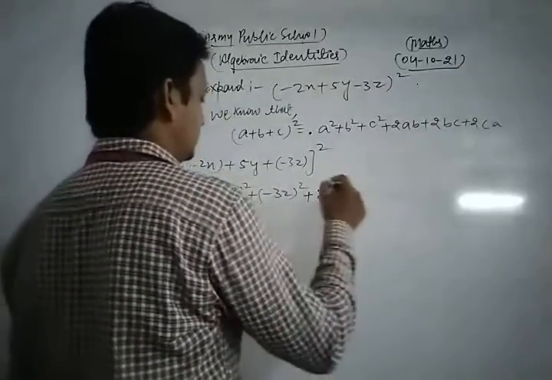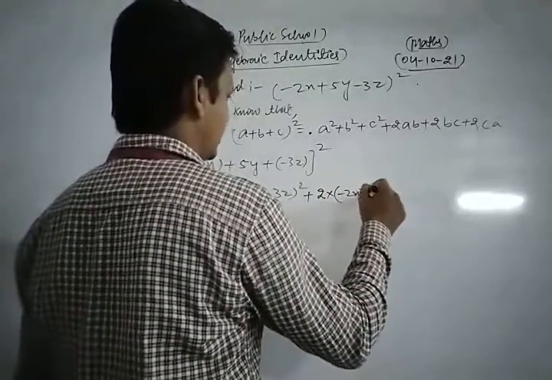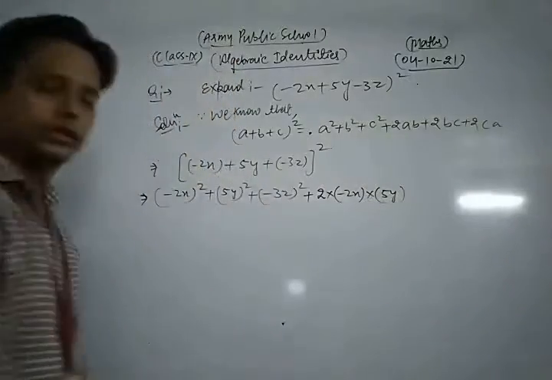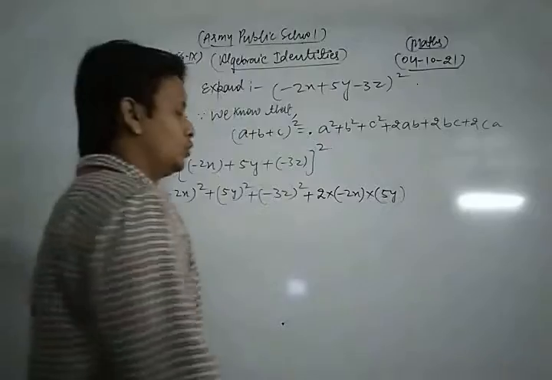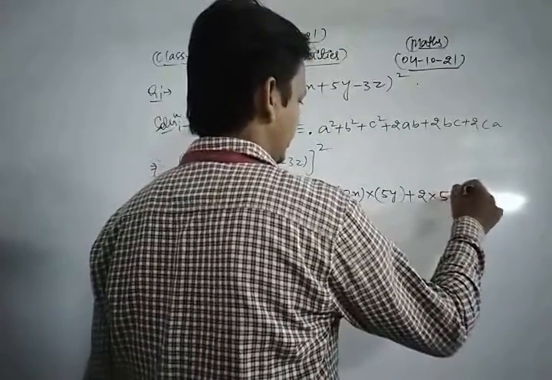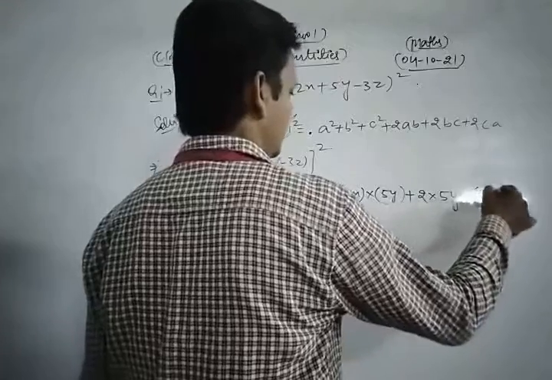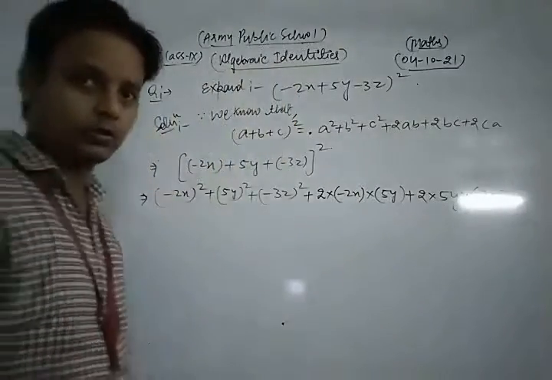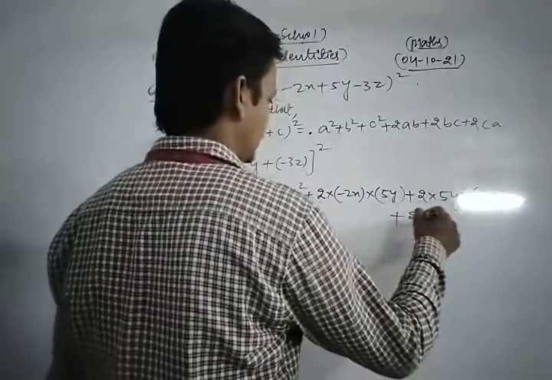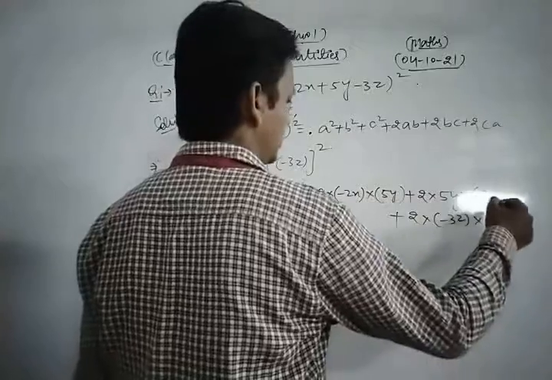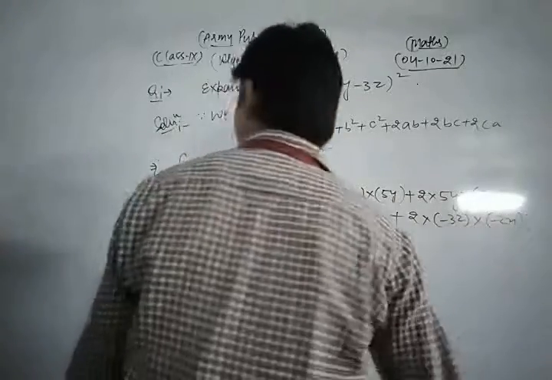A means what? And B means what? Plus 2AB in this way, plus 2BC. B means what? 5y. C means what? Minus 3z, plus 2BC. Okay, and plus 2CA. 2 into C means minus 3z. A means what? Minus 2x.